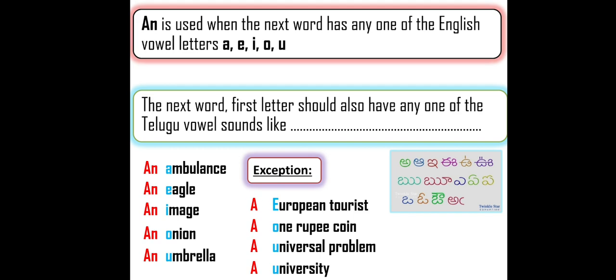Once again, I am reminding you people that to the left side of you, you have 1, 2, 3, 4, 5 examples are there. So answer an is possible if a word starts with any one of A, E, I, O, U. But it should also have any one of the Telugu vowel sounds. The first letter should also have any one of Telugu vowel sounds. One sound should be there. Then only answer an is possible. Okay.